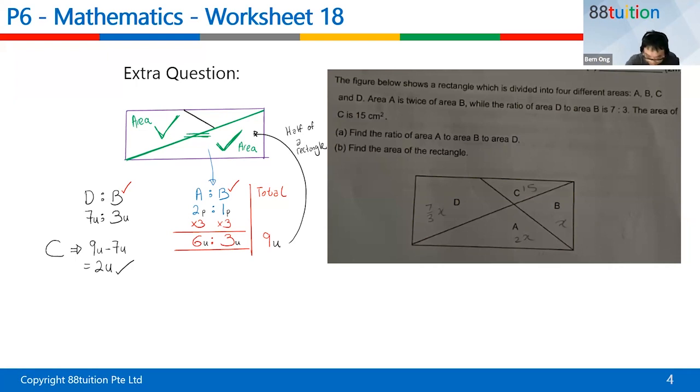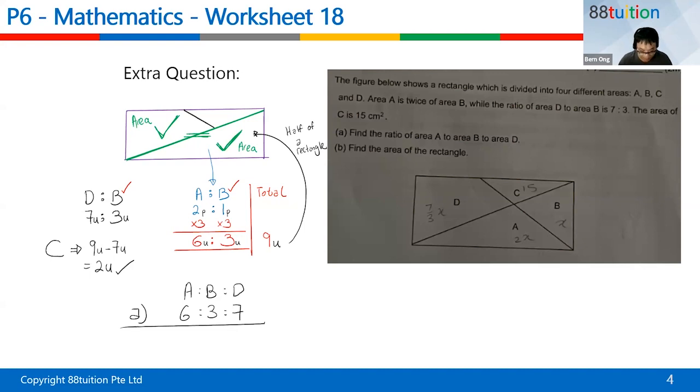All right, so the question is asking about A is to B is to D. So A is 6, B is 3, and D is 7. Is that okay? 6, 3, 7. All right, Caleb, now you're correct. The arrangement must be correct. Don't anyhow just put 7, 3, 6 or 7, 6, 3.